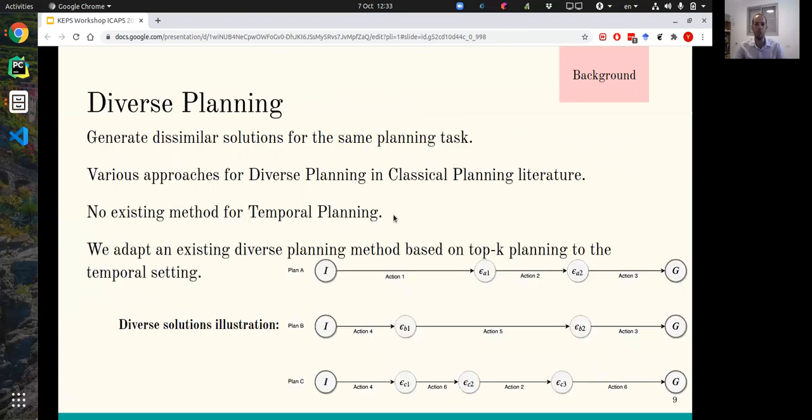Another field that we make use of in our work is diverse planning, whose purpose is to generate dissimilar solutions for the same planning task. There's plenty of literature available on diverse planning for the classical setting, but unfortunately, none for the temporal planning. And so the first thing we do is we adapt an existing diverse planning method based on top K planning to the temporal setting.